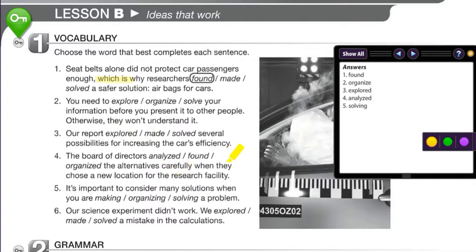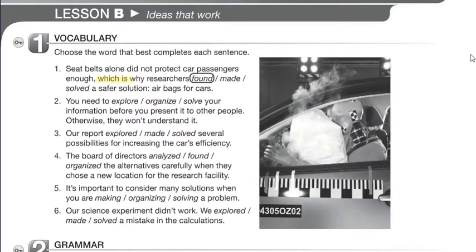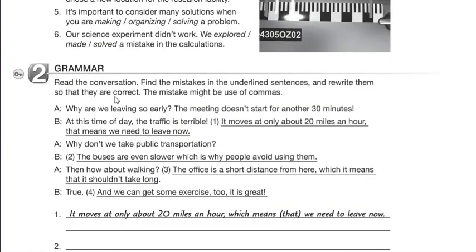And number six, our science experiment didn't work. We made a mistake in the calculations. All right, so these are the answers of this exercise. Now let's continue to the next section, which is grammar. In this case, we're gonna read the conversation, find the mistakes in the underlined sentences, and rewrite them so that they are correct.